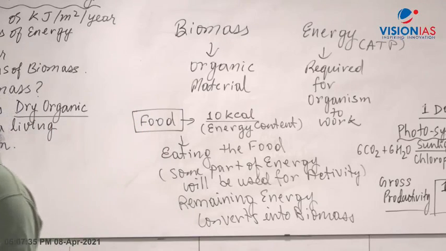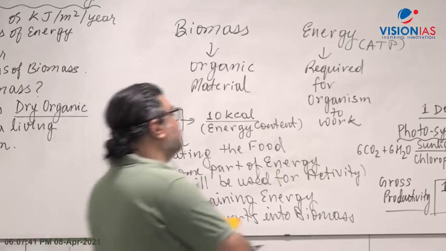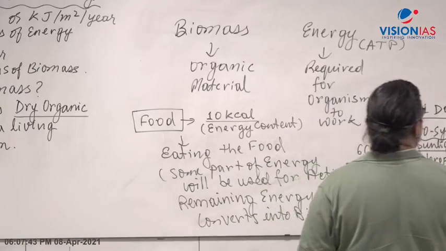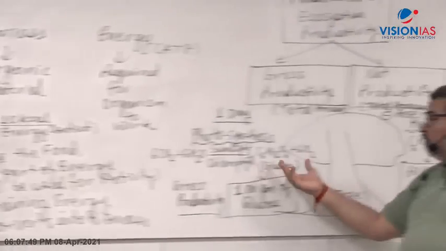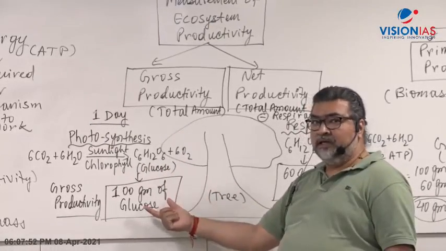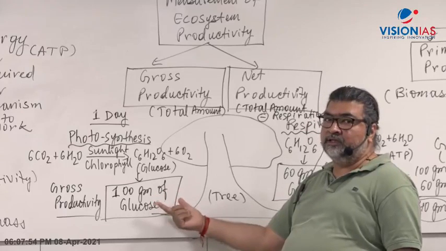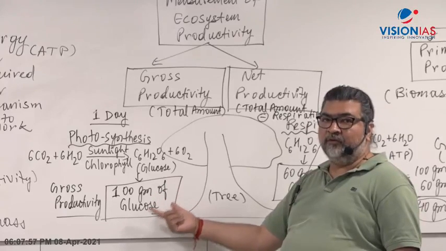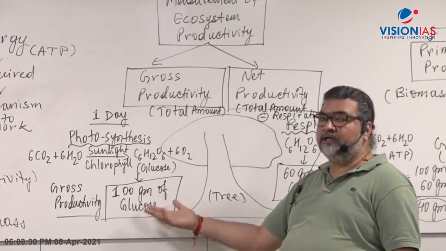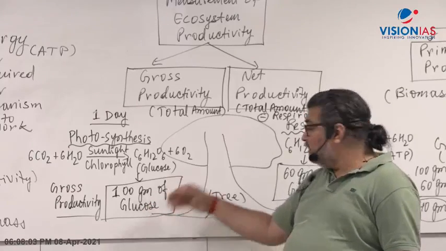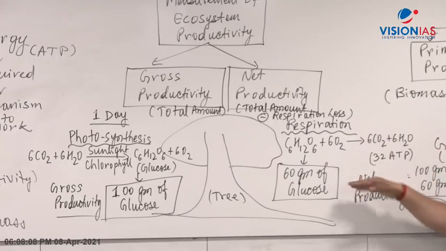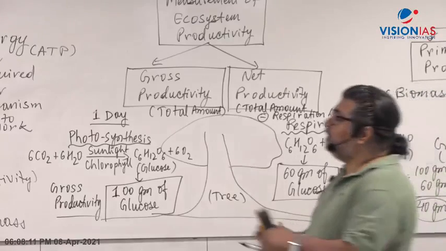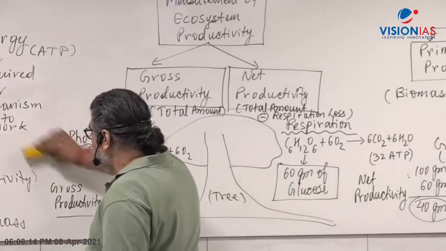Kunal and Soham, right? Are you able to understand this one? What Kunal and Soham are asking is, what happens in the case of, say, a tree? I've given the example: in one day in photosynthesis, whatever glucose is made, 100 grams. And let's say 1 gram of glucose gives you 4.2 kilojoule of energy, kilocalorie or kilojoule, that is what is obtained there. But the remaining amount, which is lost by respiration, what remains comes in as net here.